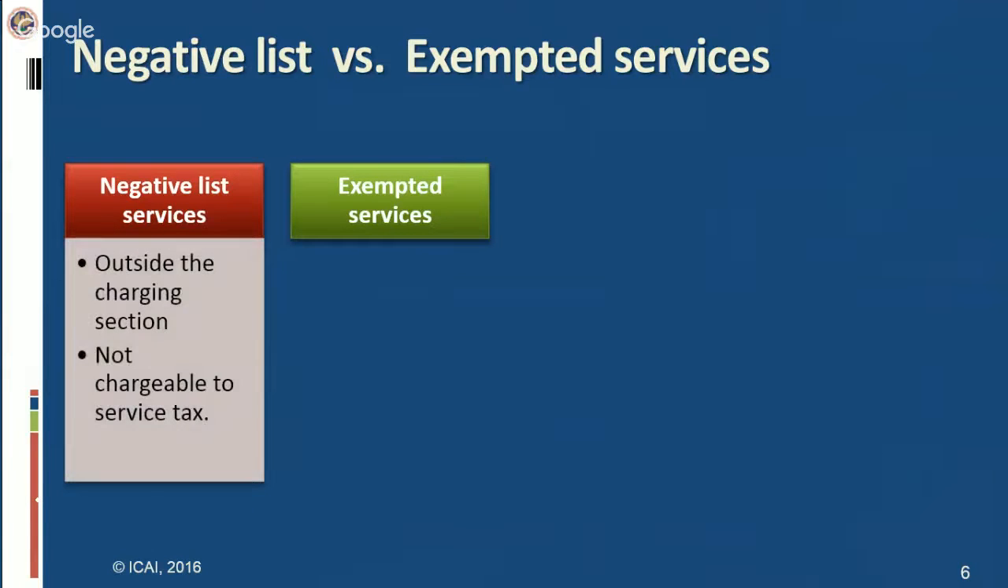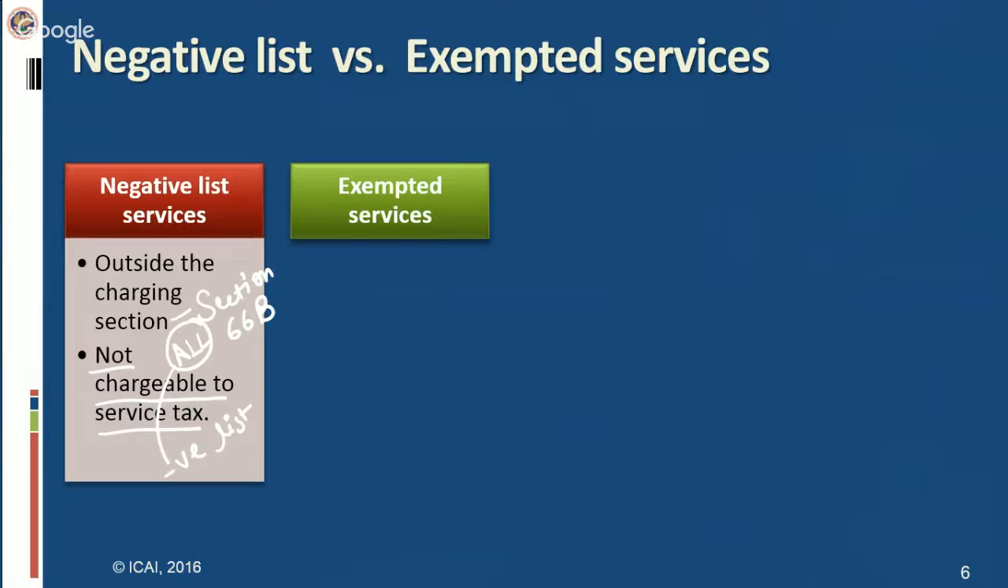Negative list of services are the services which are outside the charging section. Charging section is section 66B. Now section 66B says that there shall be levied service tax on all services except the negative list of services. So that means the charging section itself has excluded the negative list from the purview of service tax, and therefore service tax is not chargeable on the negative list of services.